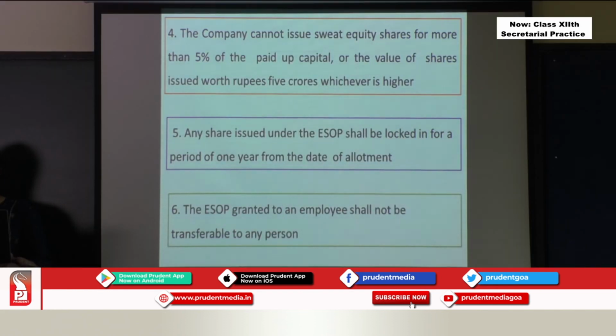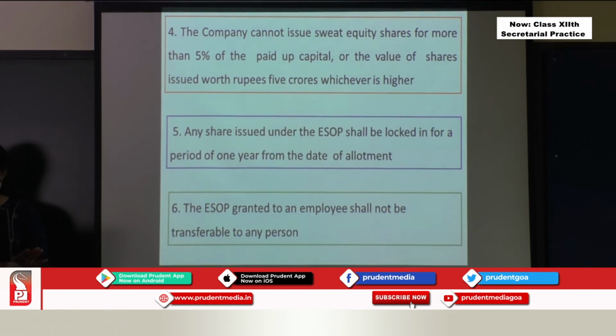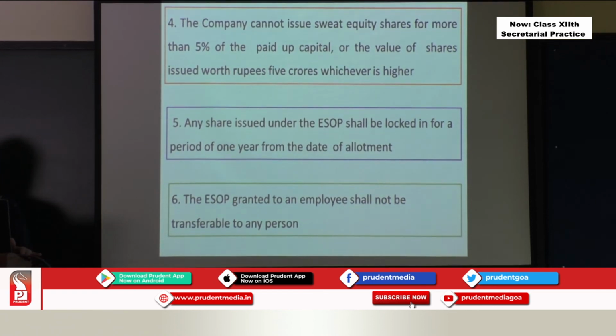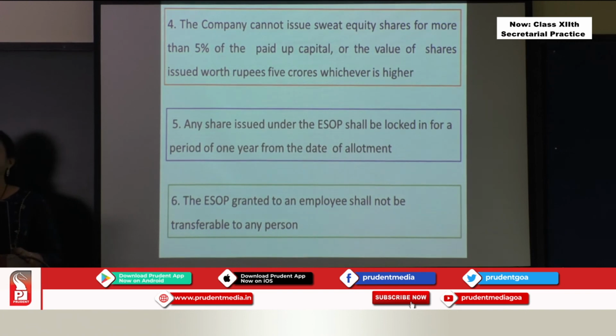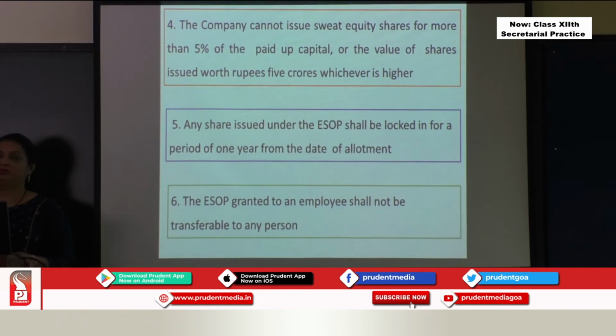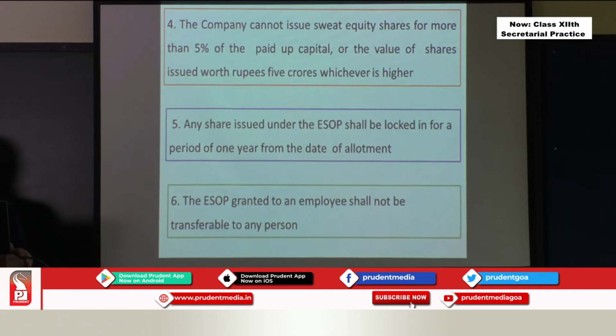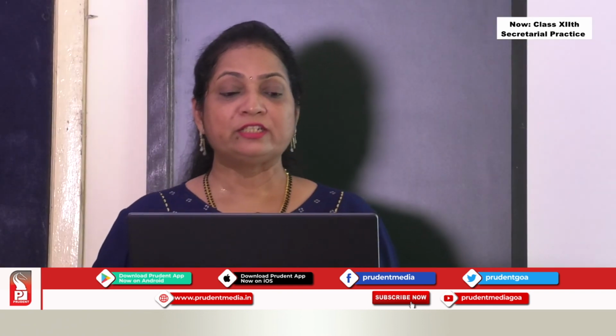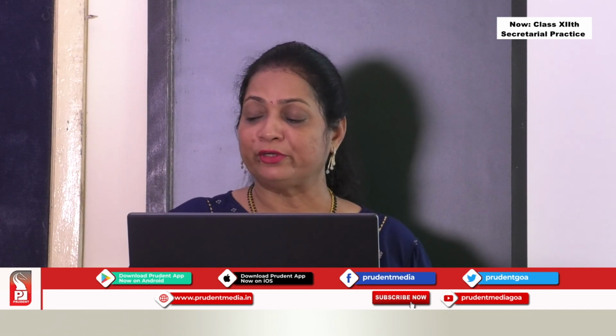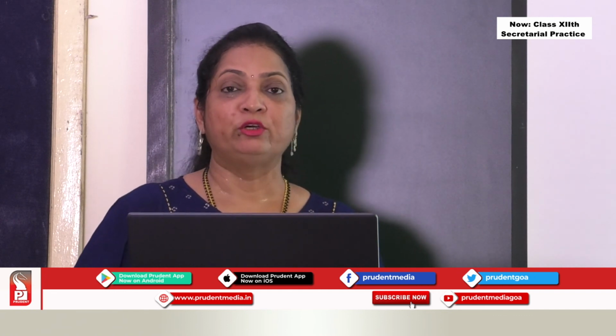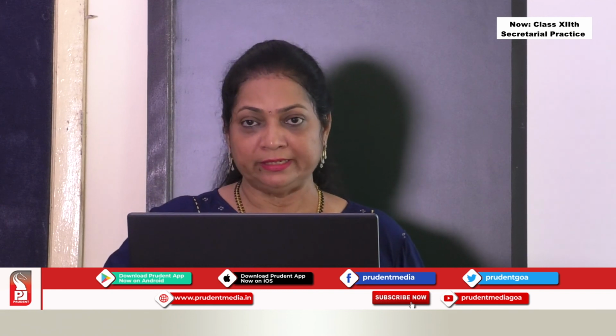And the last point of employee stock option plan, these shares, once they are given to an employee, they cannot be transferred to anyone. You cannot transfer it to anyone. You are an employee of the company, the shares remain with you, for you. You cannot transfer it to anyone. Okay, so these are the features of employee stock option plan. I hope you have understood this clearly.